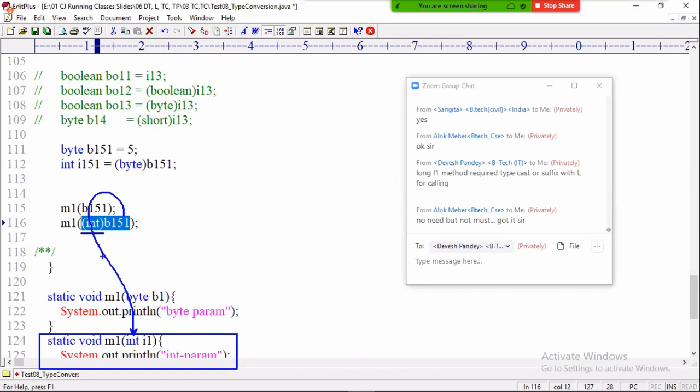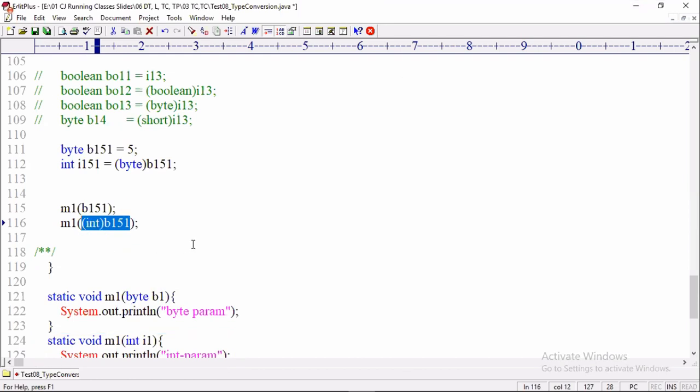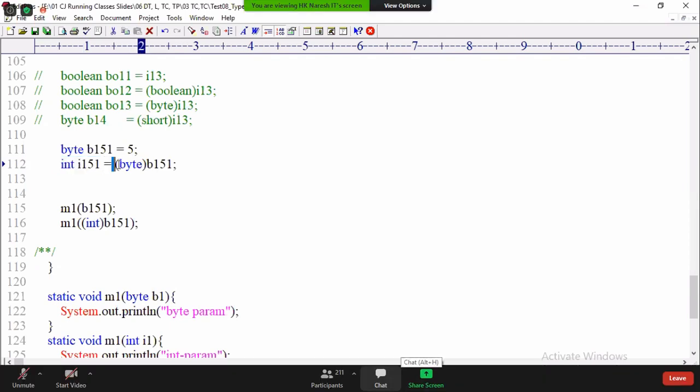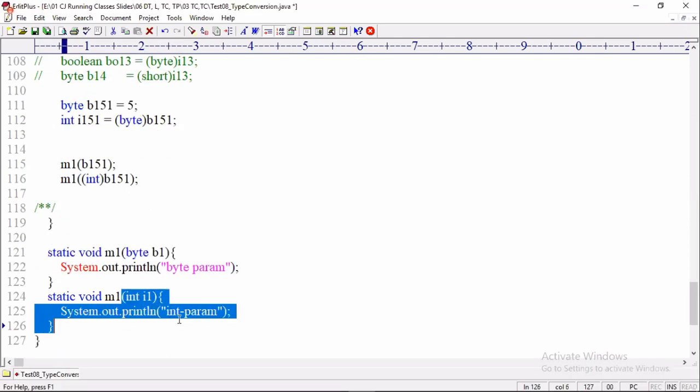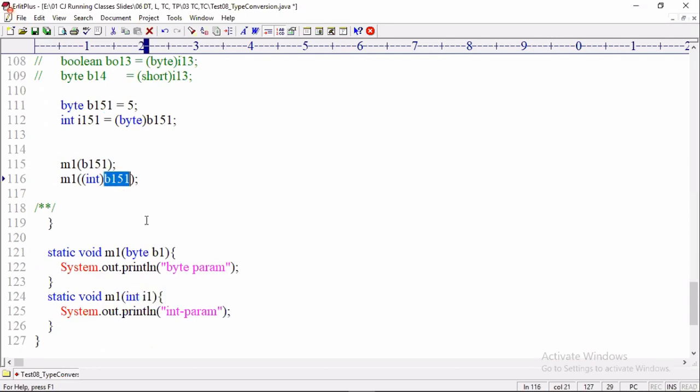Are you catching my point? You must not say we must not use. We should say we no need to use. If you want to assign a lesser range data type variable to a highest range data type variable, in assignment, the cast operator is not required. But if you want to execute the highest range parameter overloaded method by passing a lesser range data type variable, then we need the cast operator to the highest range.